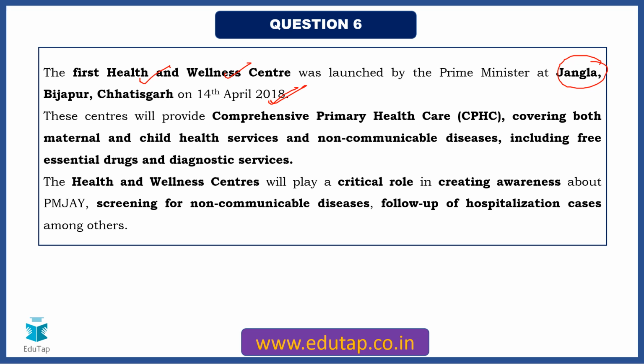Okay. Now we have already seen this is one of the component health and wellness centers of Ayushman Bharat program. Right. So we have seen the second component as well, that is Pradhan Mantri Jan Arogya Yojana. Right.